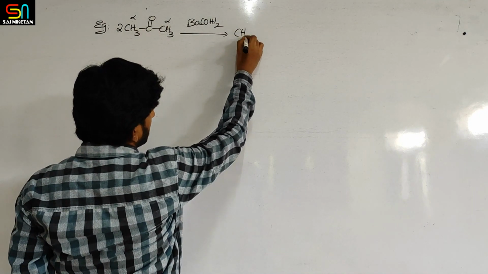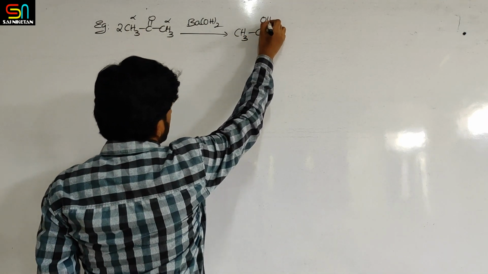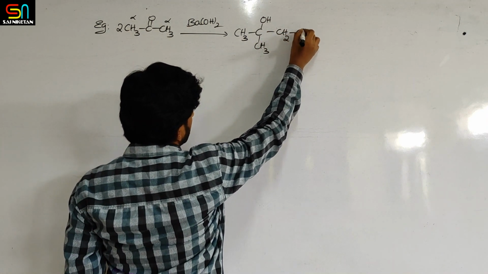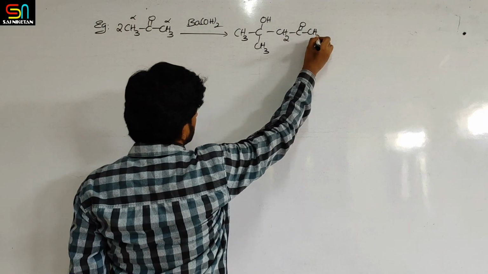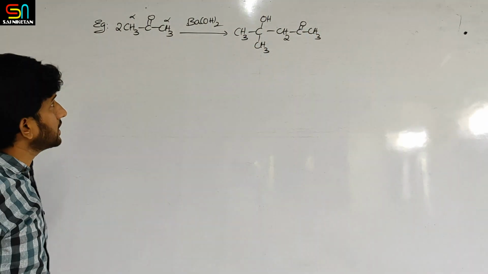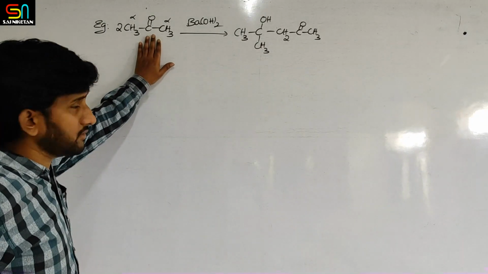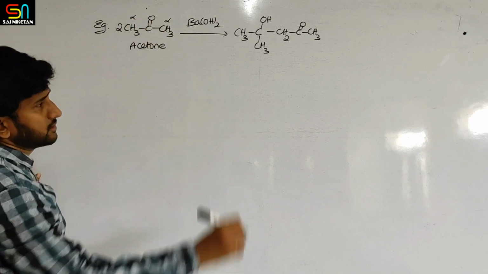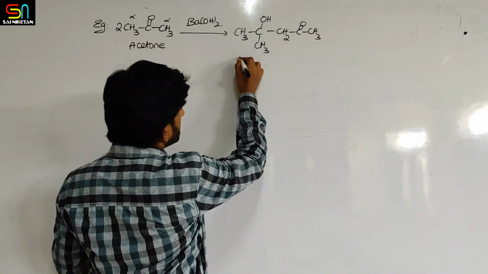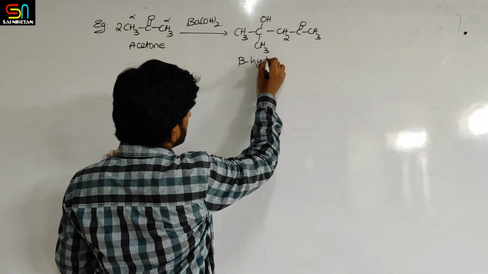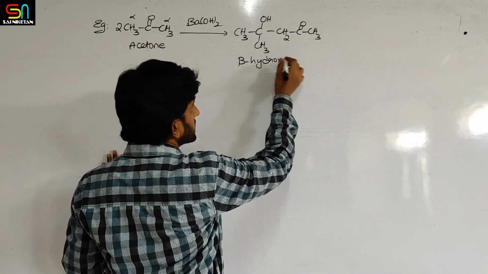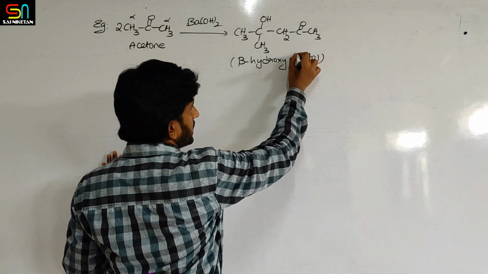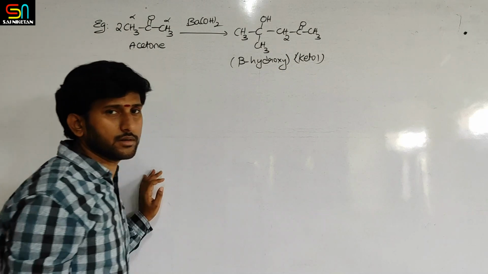First beta hydroxy aldehydes or ketones are obtained. Now since we have taken acetone, so here you will get beta hydroxy. It is ketonic group now. Ketonic group means nothing but ketone. Ketone is obtained.